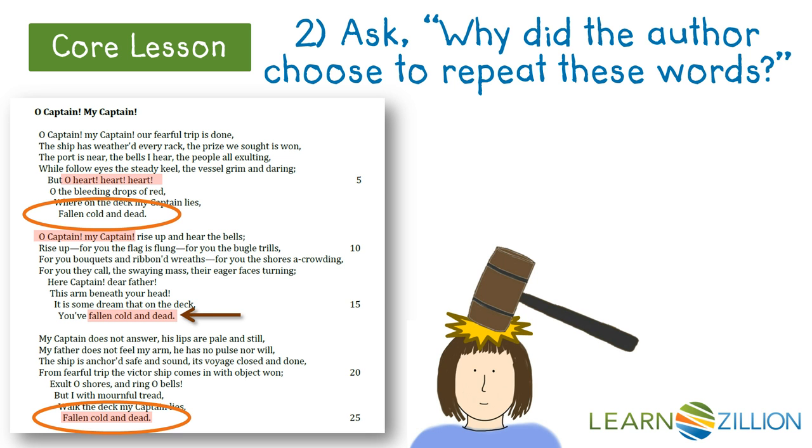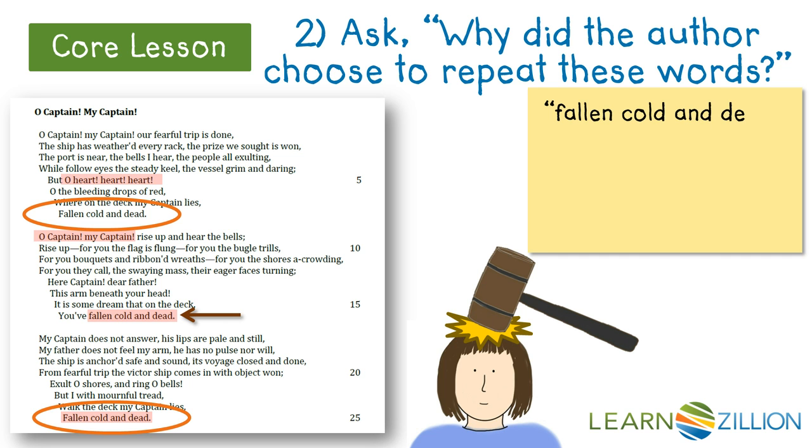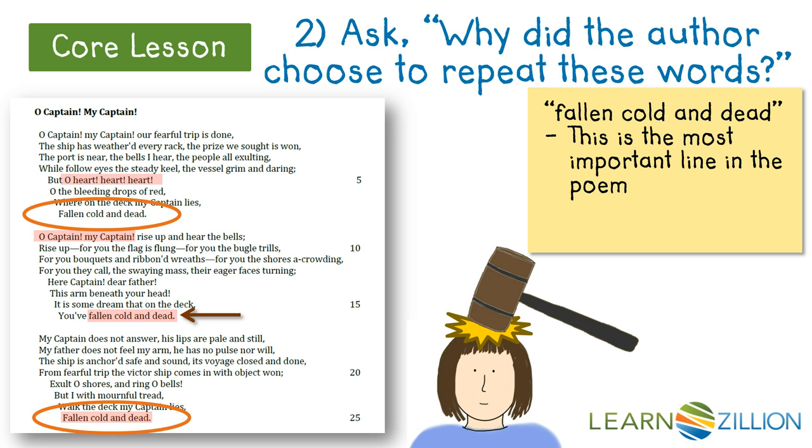This consistent placement and complete repetition of such a morbid detail really makes it stand out as the most important line in the poem. I'm going to write that in my notes. Fallen cold and dead is the repetition, and this is the most important line in the poem. I also think his repeating it over and over shows how the narrator is trying to accept the shock that the captain has died. It's almost like he's trying to remind himself that his captain is gone.